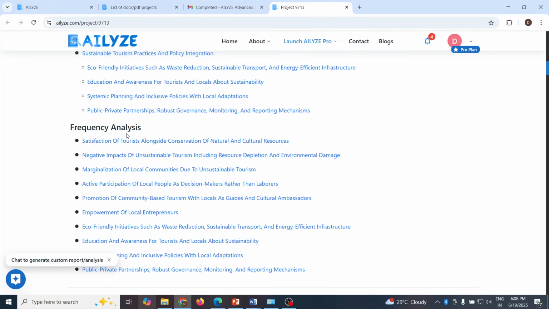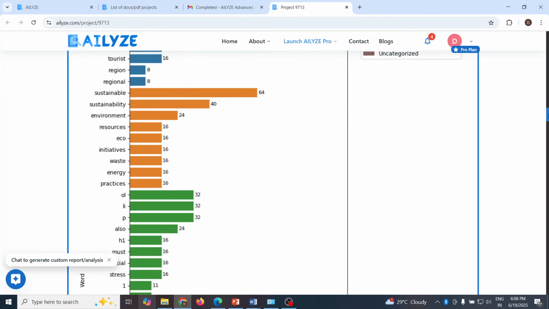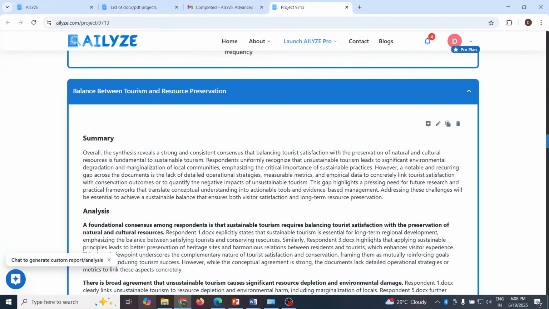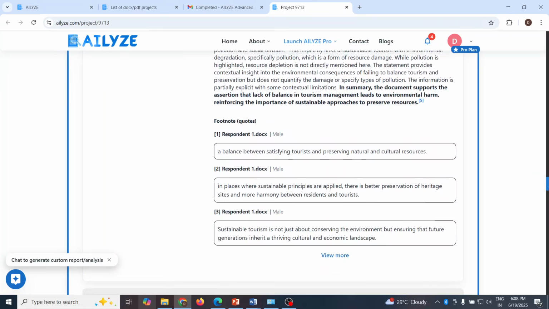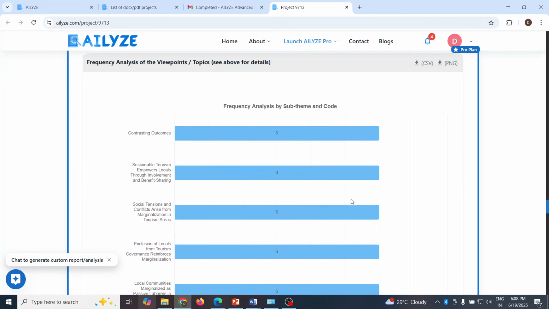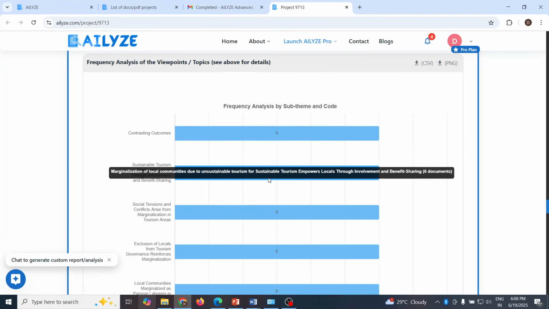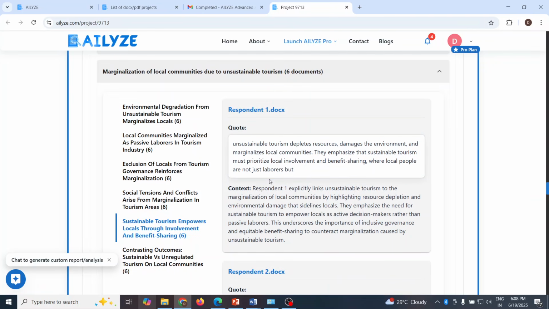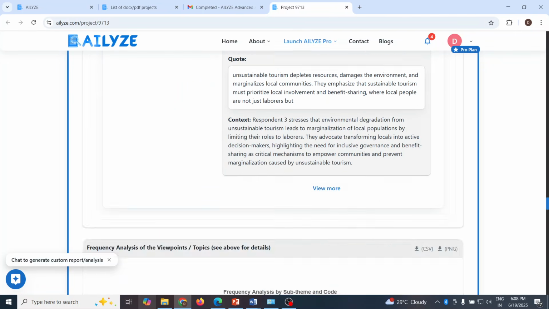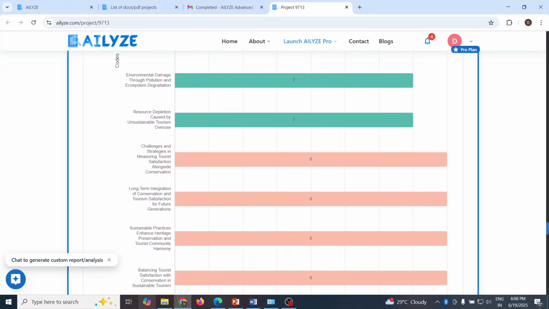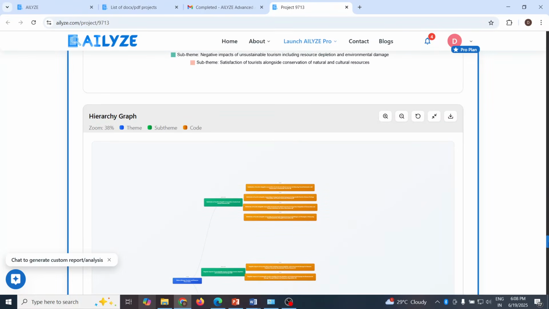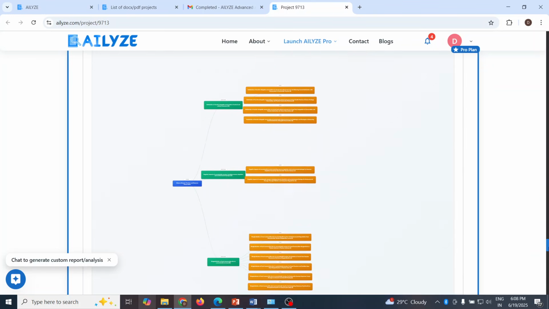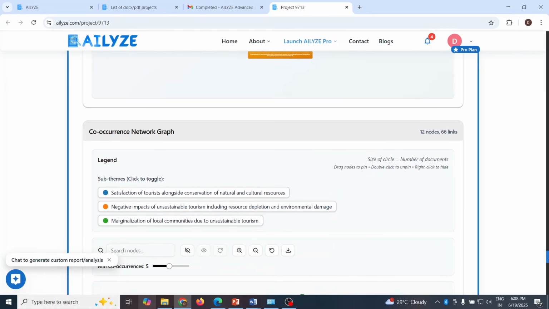When you activate frequency analysis from here, it gives me the frequencies of the themes. So here it is. Frequency analysis by theme and code. When I double click on it, it will give me the codes also. The hierarchy graph, co-occurrence network graph.